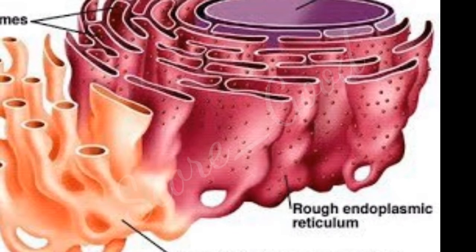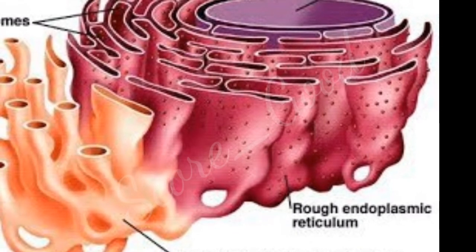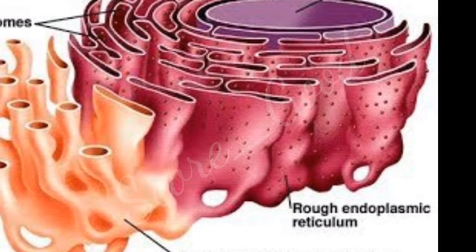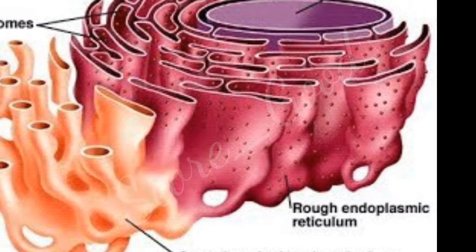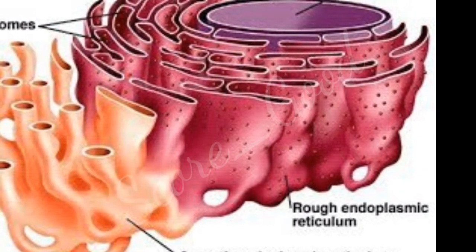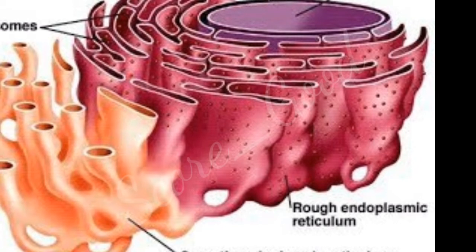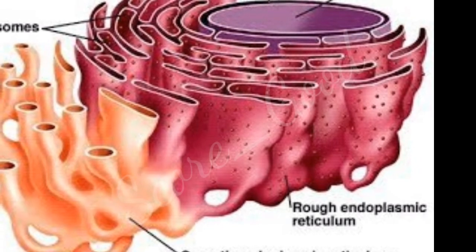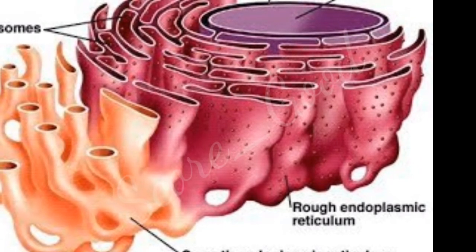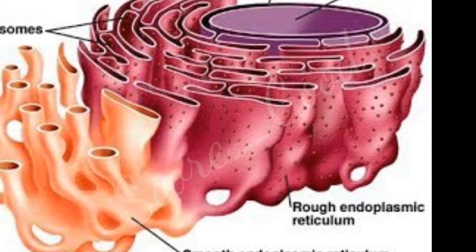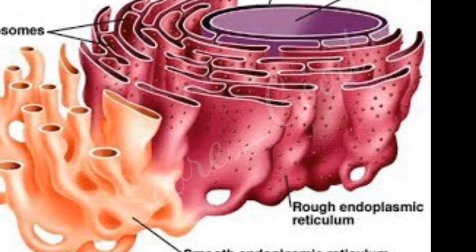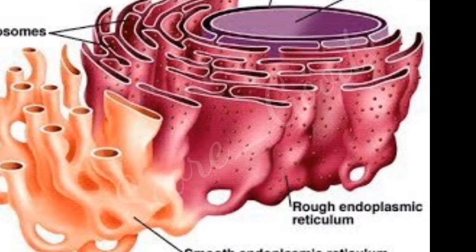It was discovered by K.R. Porter in 1948. It is found to be attached near the nuclear membrane. This endoplasmic reticulum receives information from the nucleus through messenger RNA. We could see all this RNA in the upcoming videos.